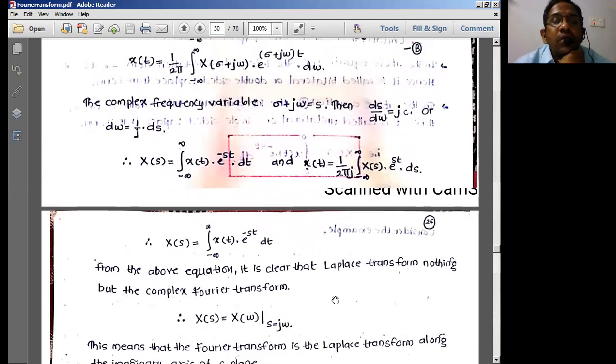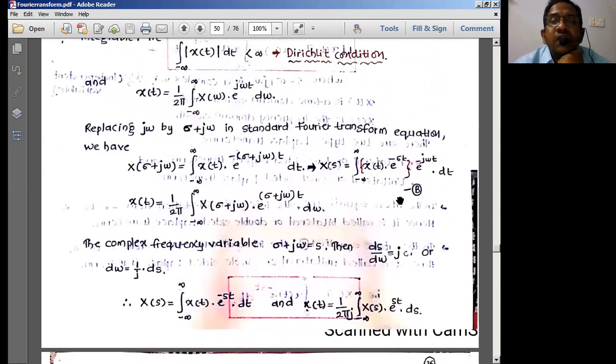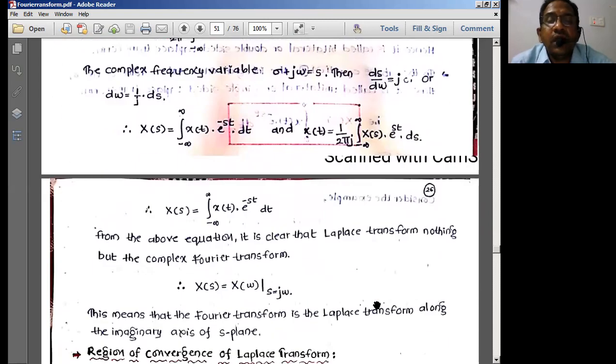Now, can I really convert the Laplace transform to the Fourier transform? See here, if this sigma is equal to 0, this particular equation is the same as the Laplace transform equation. In this equation, let us substitute sigma equal to 0. I will have x of j omega is equal to integral of x of t into e power minus j omega t dt. What have I got? From the Laplace transform, I have simply got the Fourier transform. So for sigma equal to 0, it is simply equal to the Fourier transform only.